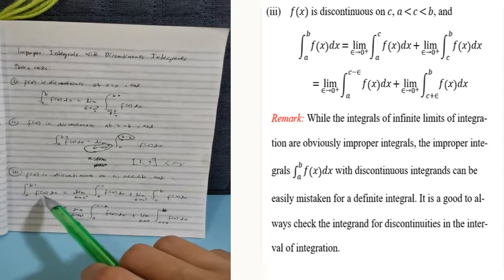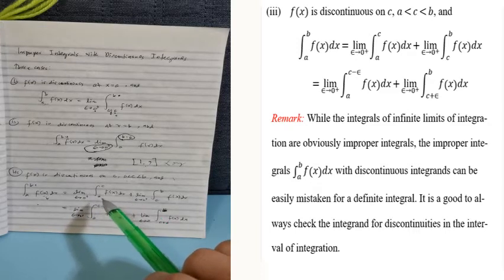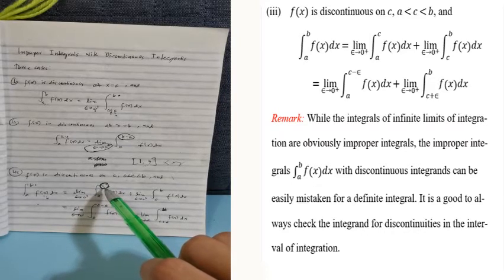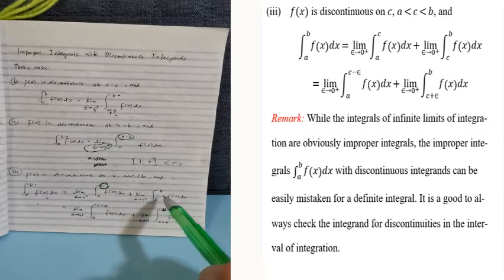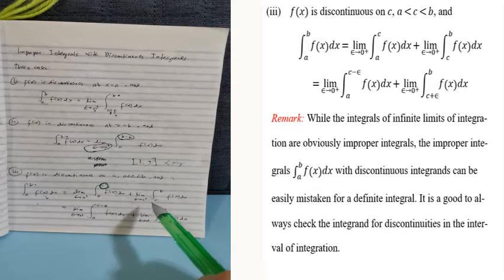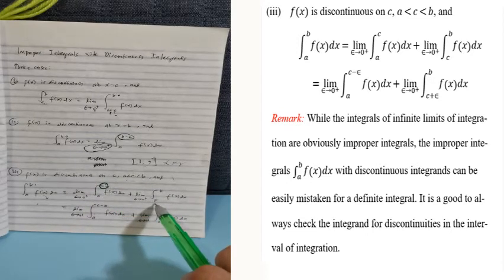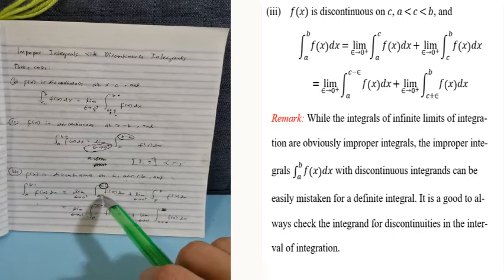So, eto, pwede natin siyang mahati as the limit of the integral of f of x dx from a to c, where c is between sa interval ni a and b. And then, dito siya discontinuous. Okay, f of x dx plus the limit of f of x dx evaluated from c to b. Okay, so since discontinuous kay C, kung nag-stop tayo dito kay C, mag-start tayo dito kay C, mag-end tayo kay B, where C is between kay A and B.